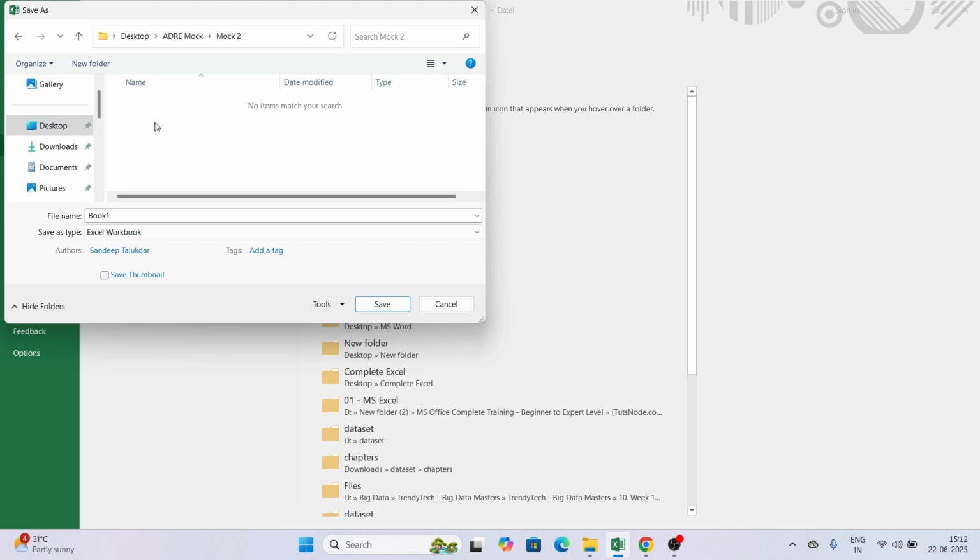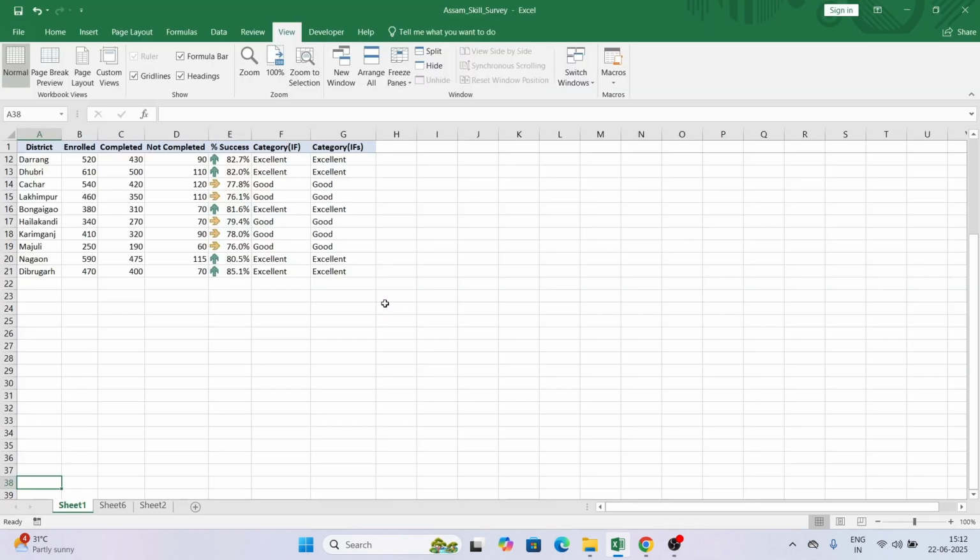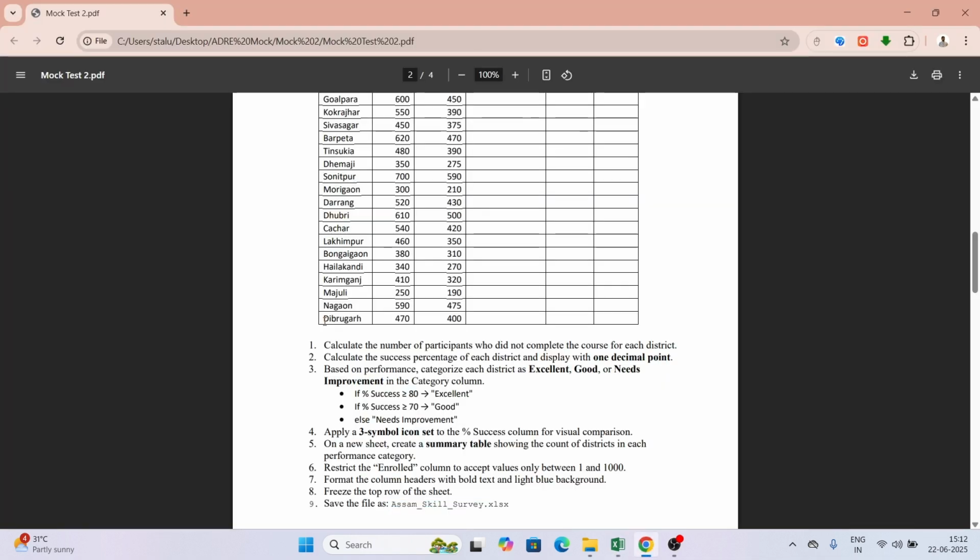So I will choose the folder where I need to save it, but in your question they will give you the text, or the name that you need to give to the file, and the location where you need to save it. So accordingly you need to save it. So here I am saving it and I will click Save, and it's done. So we are done with all the questions from Excel.